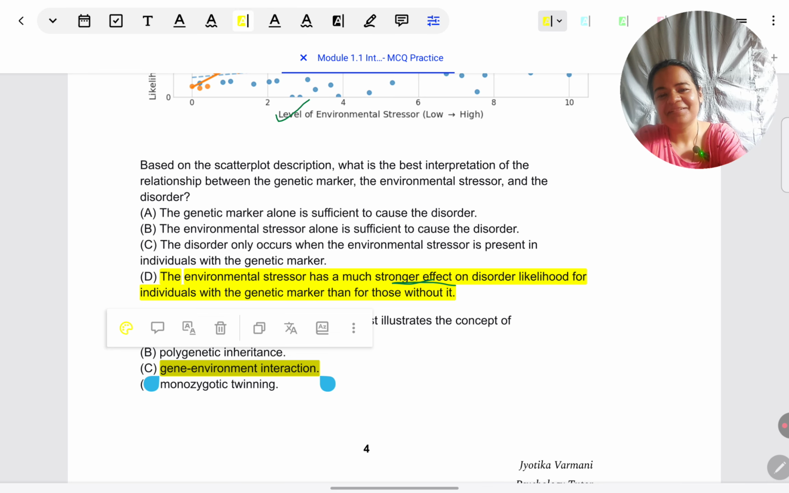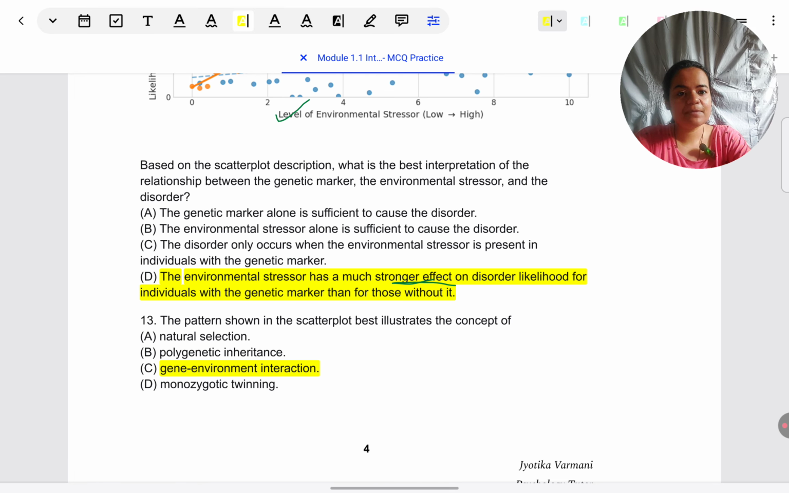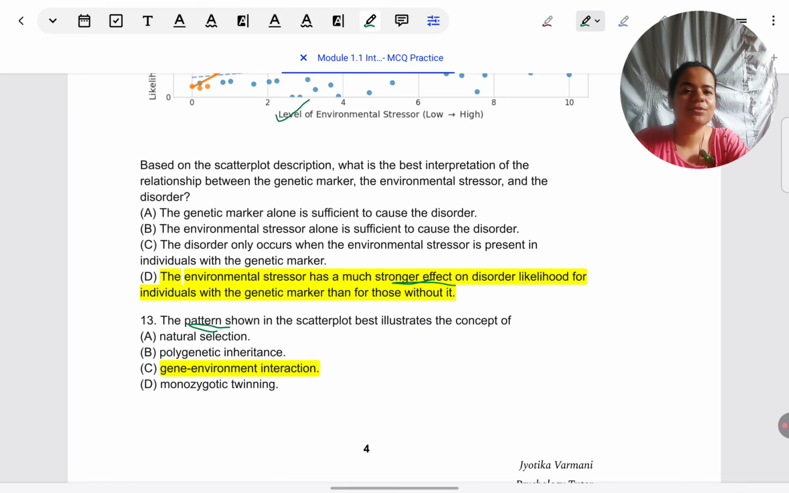See, gene-environment interaction, because there are people who have the genetic marker and who do not. But just because someone has the genetic marker, it's not like they're born with the disorder. They've told us to look at the pattern. The pattern is not showing that 100% of those who have the genetic marker have the disorder, right? So it's not a flat line right at the top, showing that with the genetic marker, that orange line, everyone has the disorder.